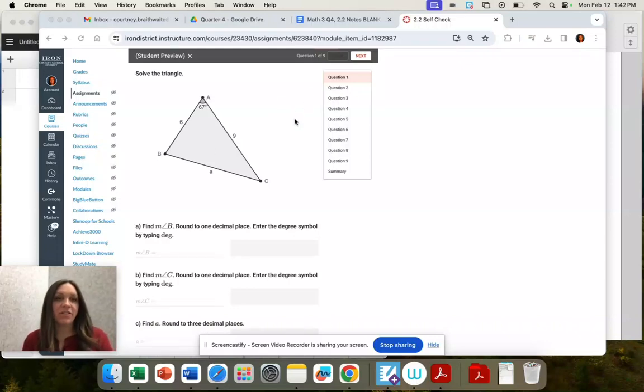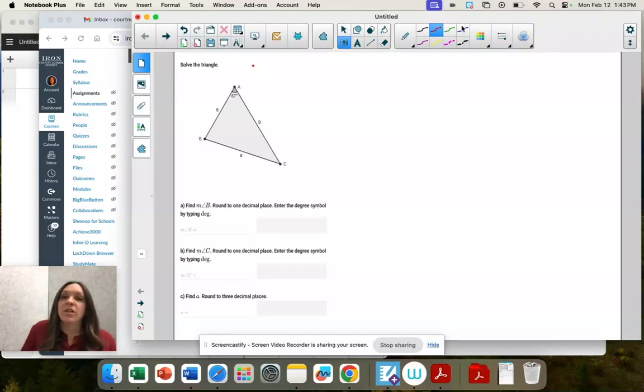Okay, this is law of cosines, which is different from law of sines, but it's the same thing when you're looking at a triangle and there's not a 90-degree angle, or you only have one angle. You're going to use either law of sines or law of cosines, and you can tell by looking across from the angle that you're given. See how we're not given side A, but we're given angle A, and then we're given sides, but not the opposing angle. That's your clue for law of cosines, because for sine, you need sine of the angle divided by the actual side length, and we don't have one of those. So we're going to use law of cosines.